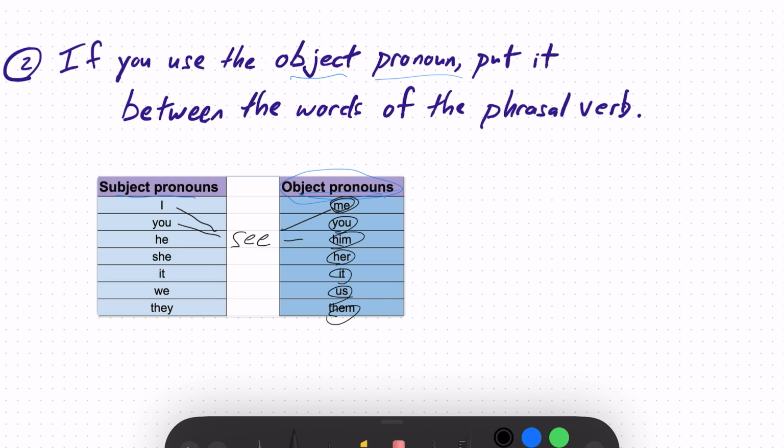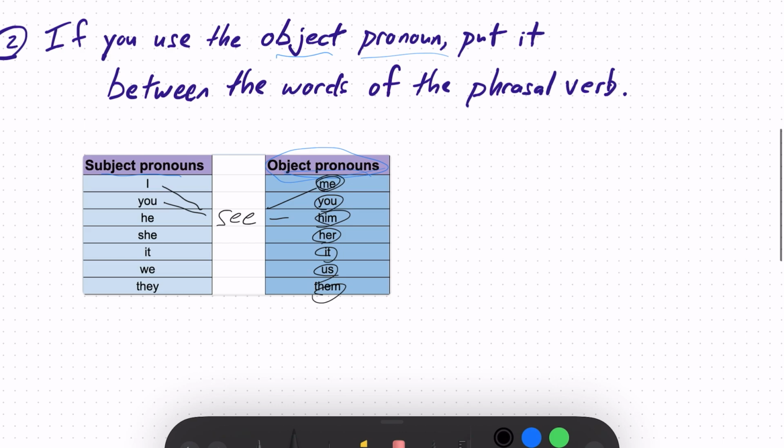Okay, so let's go back to our example of picking up my kids. If I say, I will pick up my kids, so my kids are the object. I say my kids, but I could use a pronoun if I want to. And for my kids, I don't say me or you, I say them. I will pick up them.